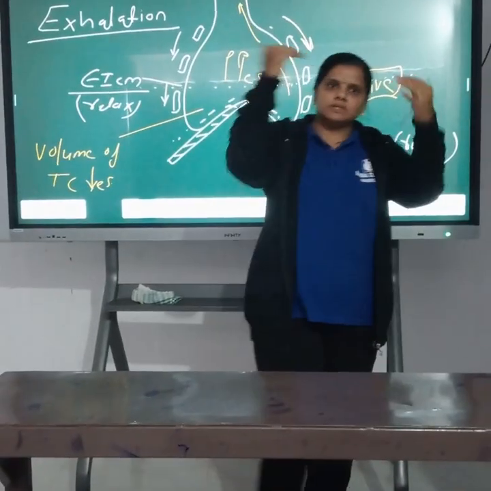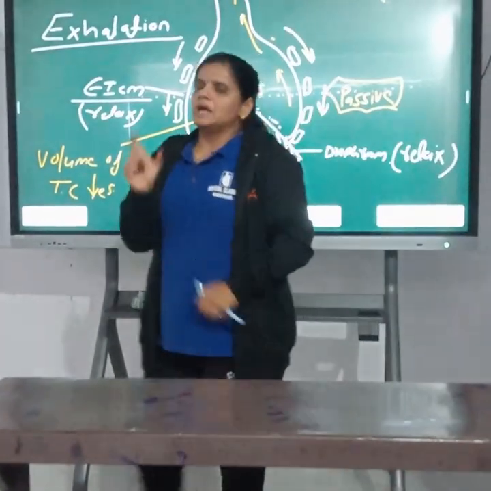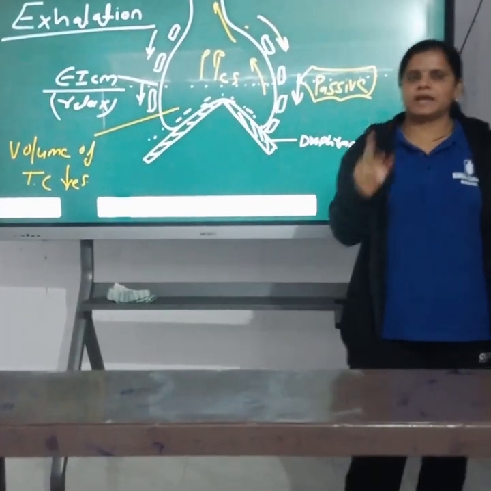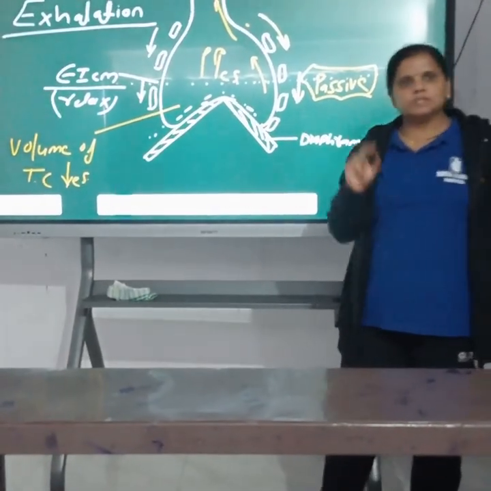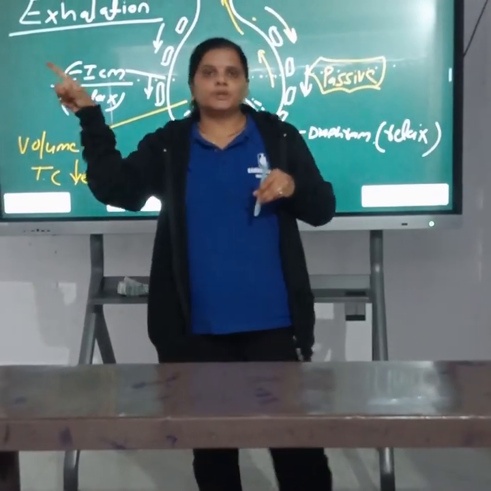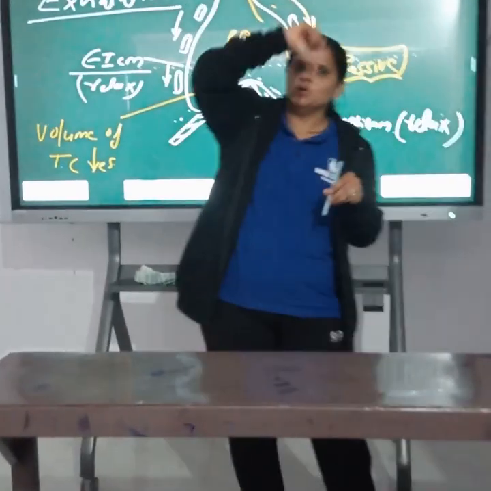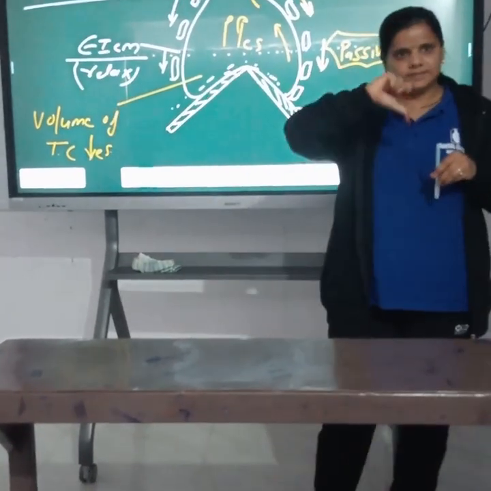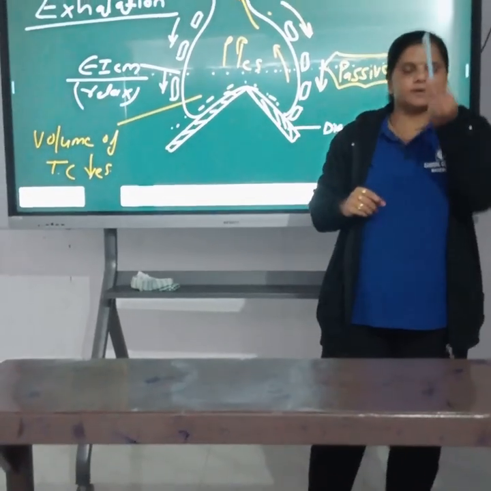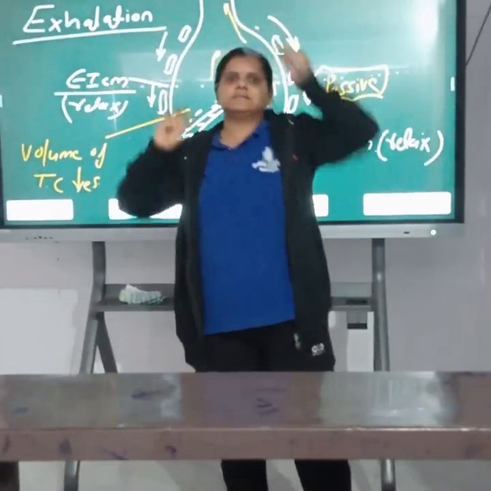Drawing in the air and releasing out the air is called breathing. During breathing, two stages occur: inhalation and exhalation. During inhalation, the intrapulmonary pressure is less than the atmospheric pressure, so air moves from high pressure to low pressure and air comes in. During exhalation, the intrapulmonary pressure is higher than the atmospheric pressure, so air is released out.